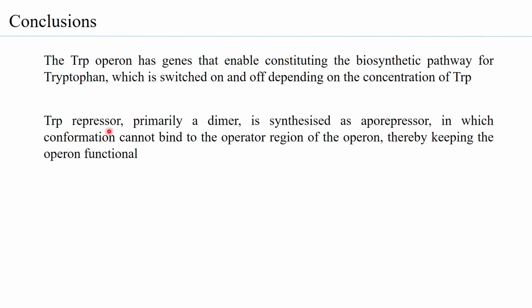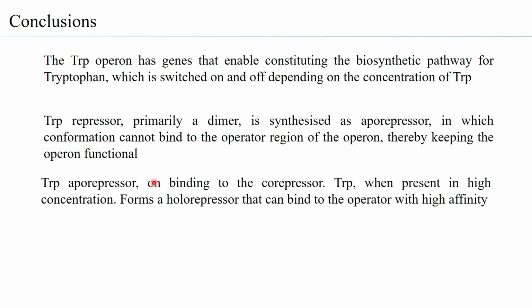The tryptophan repressor, primarily a dimer, is synthesized as aporepressor, in which conformation it cannot bind to the operator region of the operon, thereby keeping the operon functional. Tryptophan aporepressor binds only to the corepressor, the tryptophan itself, which has to be in high quantity. On binding to the TRP aporepressor, it forms the holorepressor that can bind to the operator with high affinity.